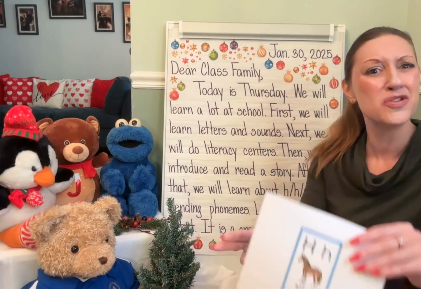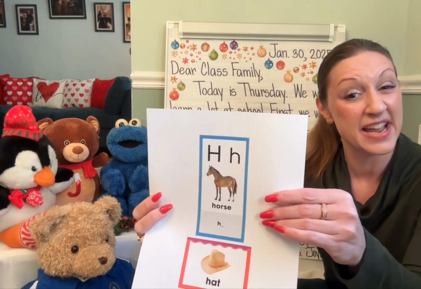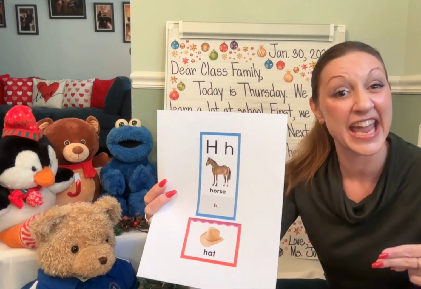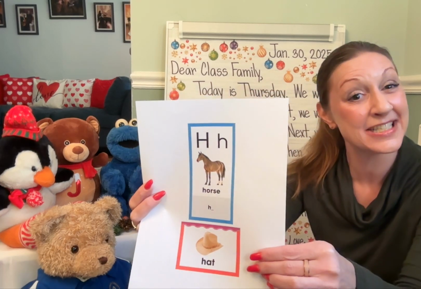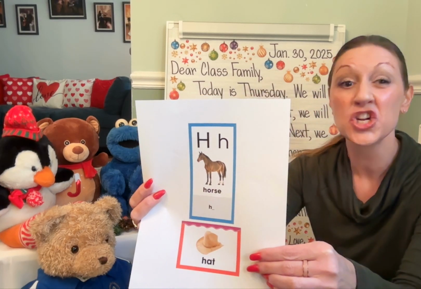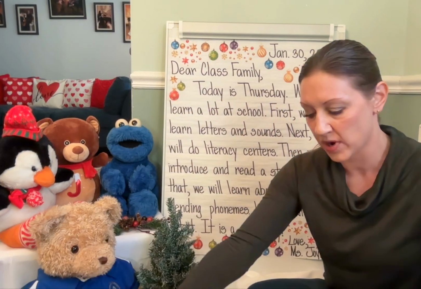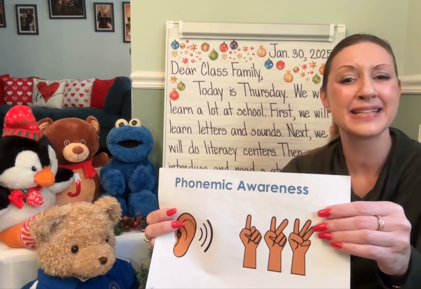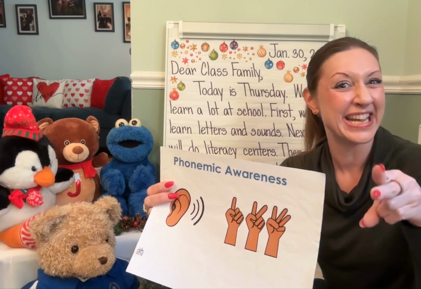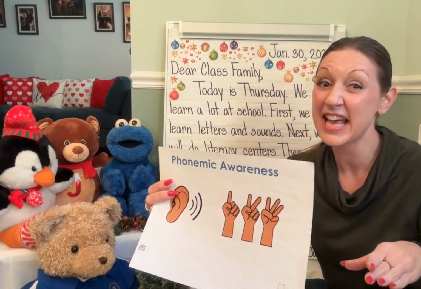We will. And you know what? We're going to go ahead and work on the letter H, like H, horse, and hat. We'll be writing the letter H, tracing the dotted letter H's for uppercase and lowercase, as well as writing independently. We'll practice phonemic awareness, tapping that beginning, middle, and end, and saying that whole word.